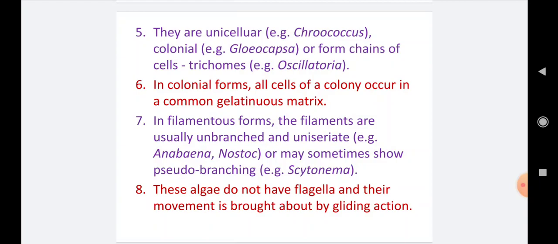for example Scytonema. These algae do not have flagella and their movement is brought about by gliding action. Flagella are absent throughout the life cycle of these algae, so they are non-flagellated. Their movement is called gliding action. Gliding means very slow movement.